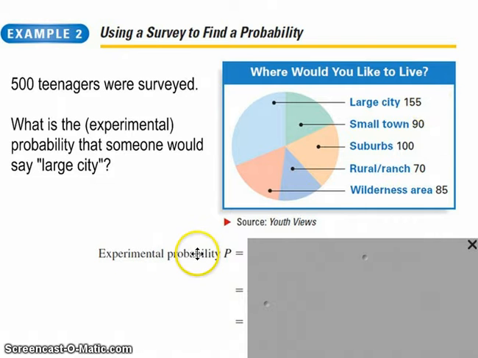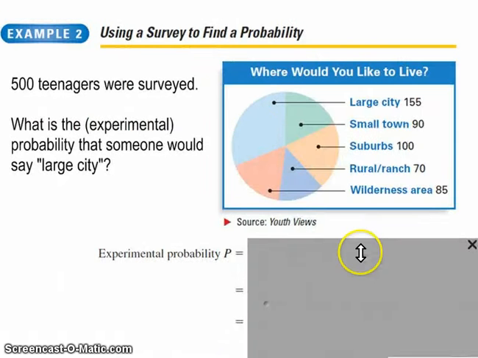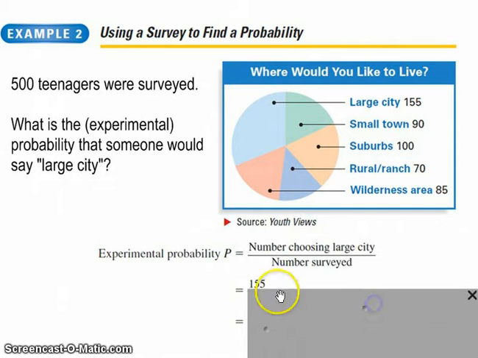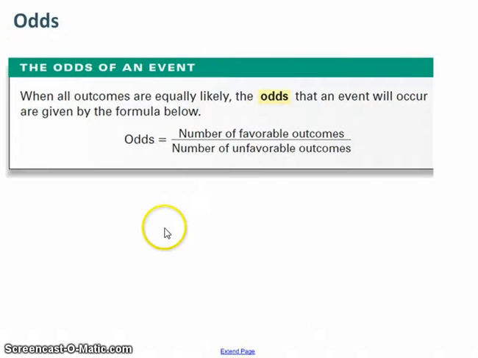So experimental probability, well, let's put this together. Remember, the formula says total number of favorable, total number who said large city, divided by total number you tried. Well, the total number who said large city, that was 155. And the total number you tried was the total number you surveyed. You asked 500 people. Put that into your calculator, 155 divided by 500, and you'll find that's 0.31, or in other words, 31%.